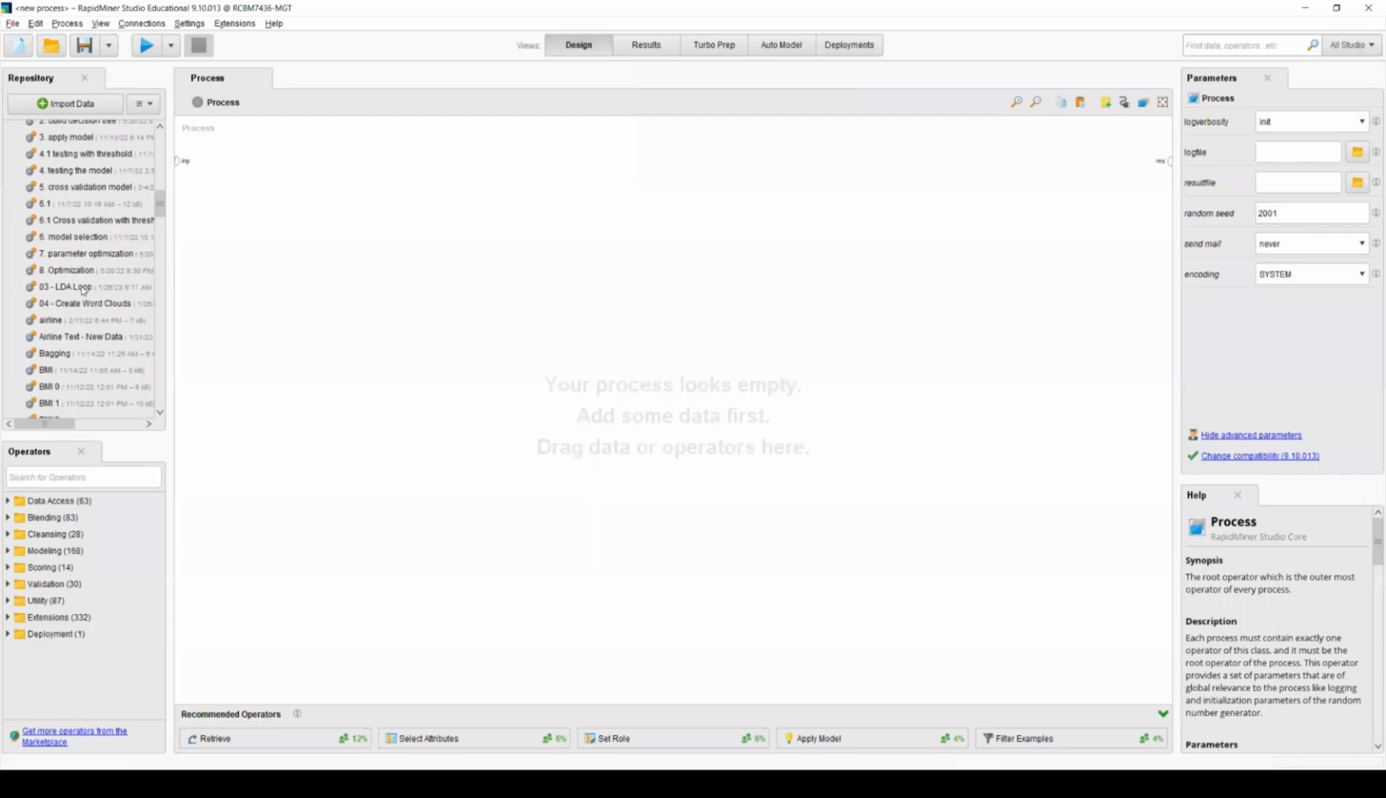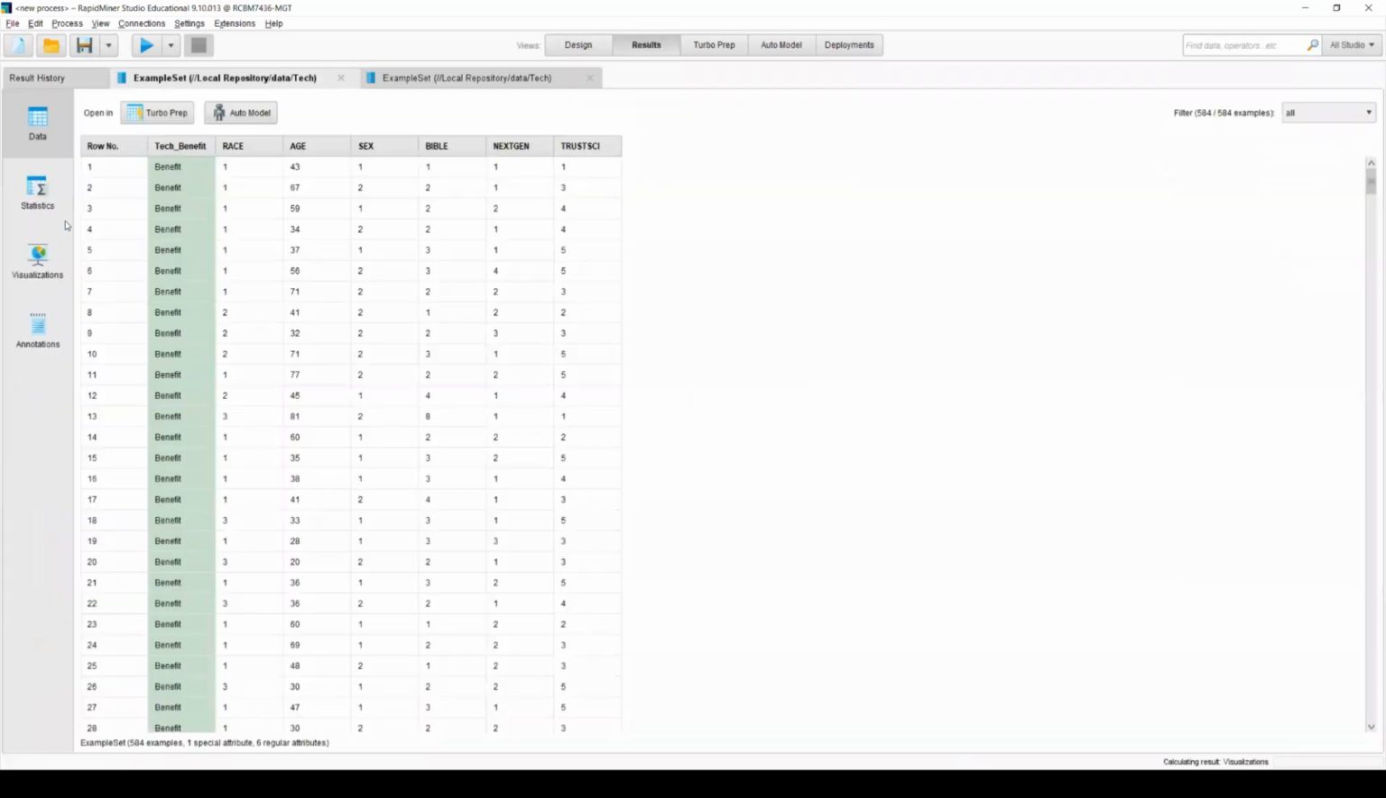So okay, let me show you my file first. This is what it looks like. When I import the file, I see race, age, sex, Bible, next generation, trust science. Each variable was one question from the General Social Survey, and my target variable is the tech benefit.